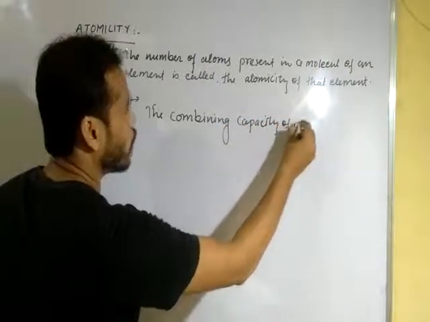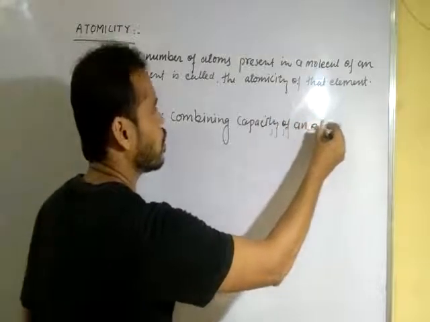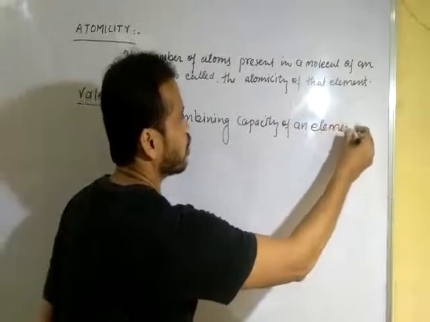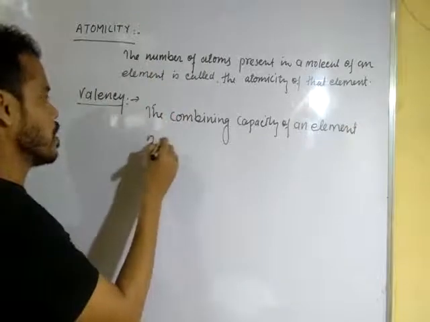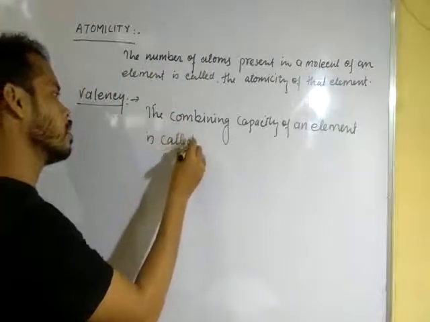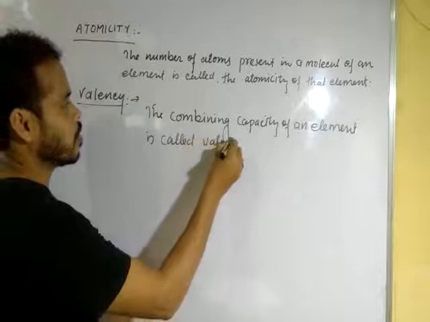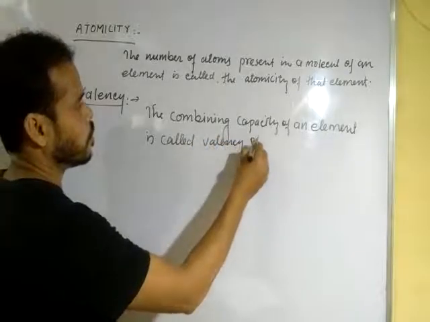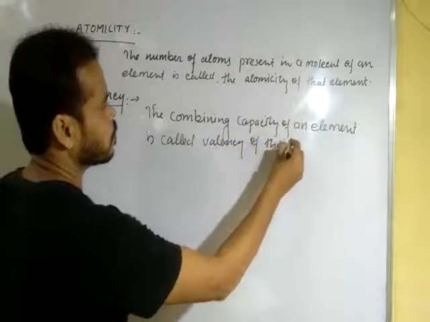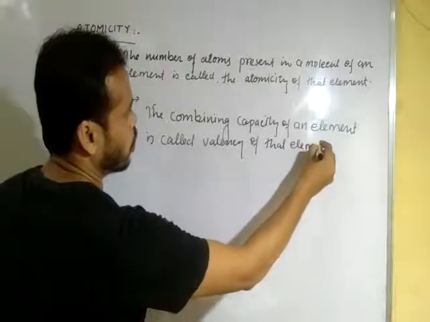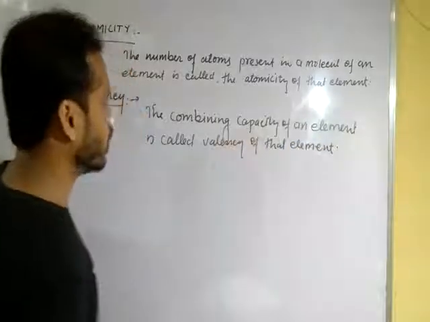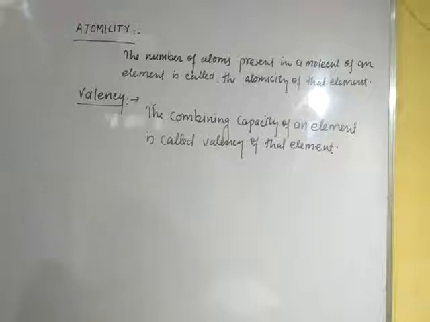The combining capacity of an element is called the valency of that element. Okay, dear student, very simple. See here how.